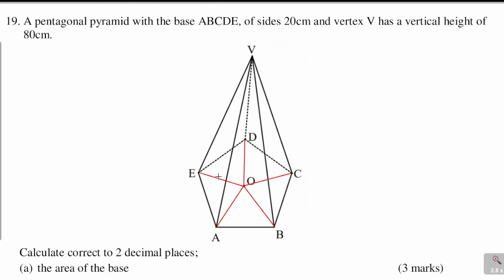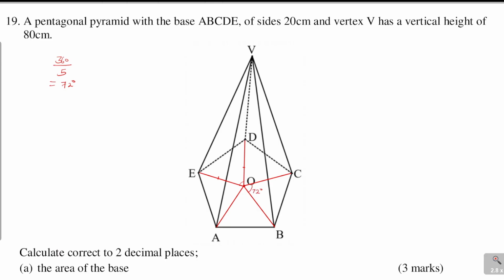All these are radius. So we need also to have the angle at the center here. All these angles at the center are 5: 1, 2, 3, 4, 5. So to get the size of one angle, you simply take 360 and divide by 5. Because there are 5 angles and all of them are equal, this will give 72 degrees. So the size of one angle here is 72 degrees.